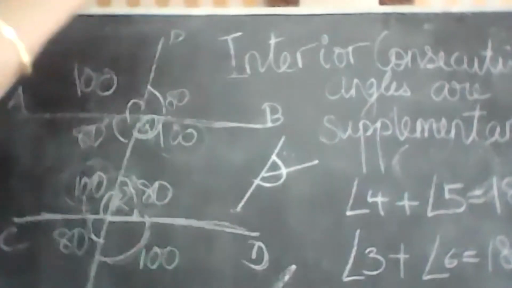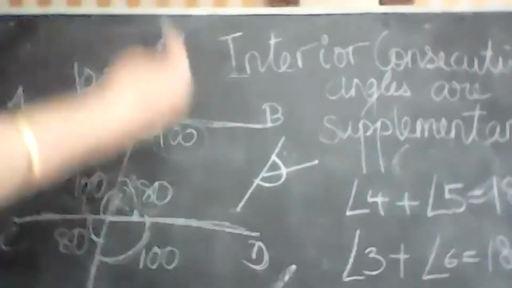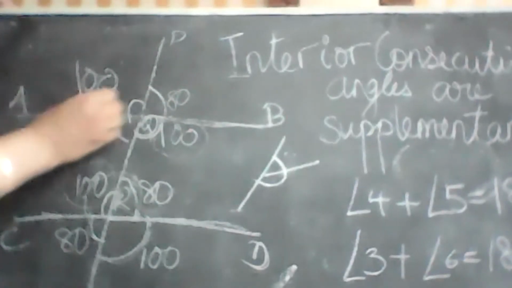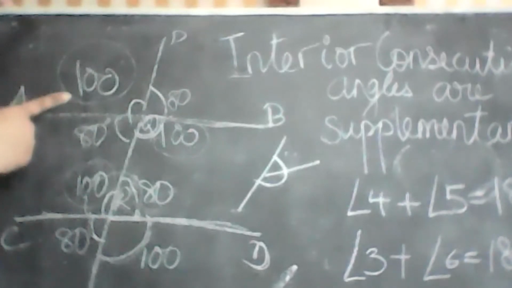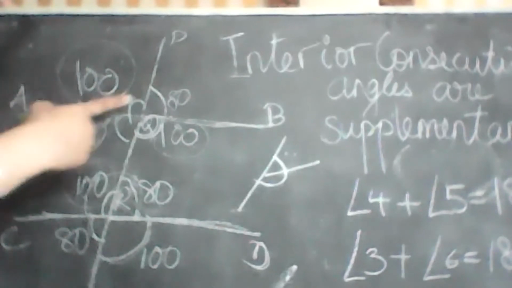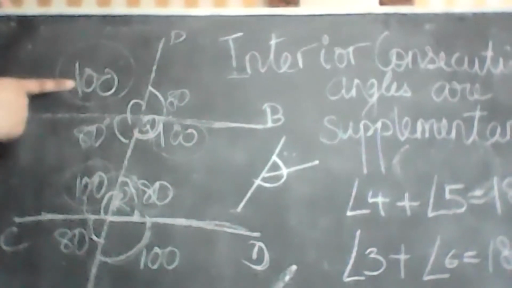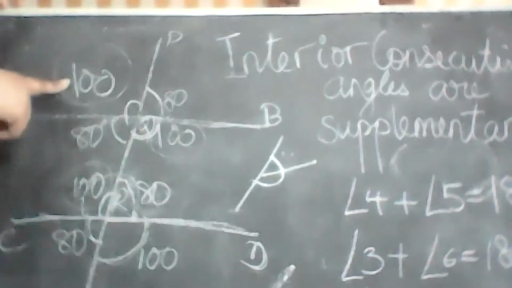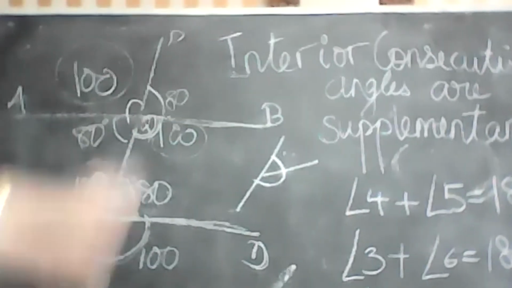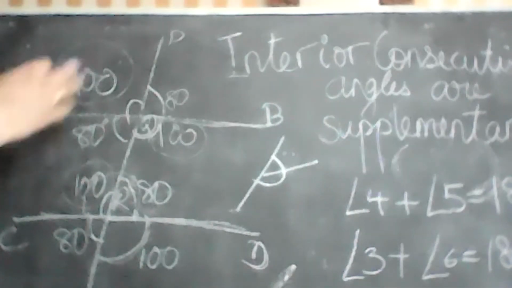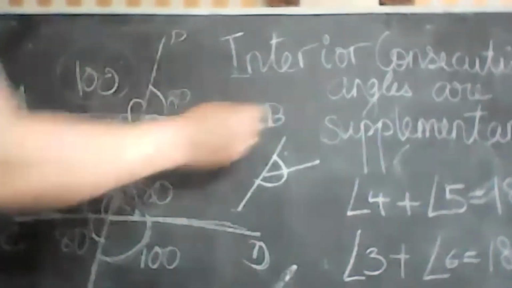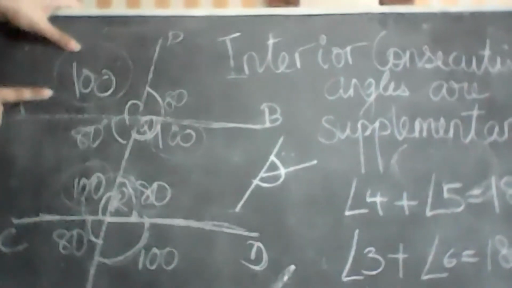Subhan, once again, why is the first answer wrong? Think and answer. Sorry, take time. Ma'am, because it's supplementary angle with PQA. PQA is 100. Why is it 100? Ma'am, because it's supplementary angle. With which one is it supplementary? By itself, how can it be supplementary? PQB. Give me another reason why this is 100.